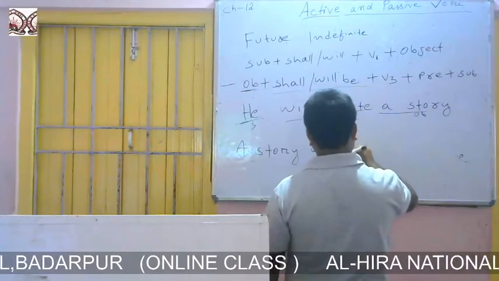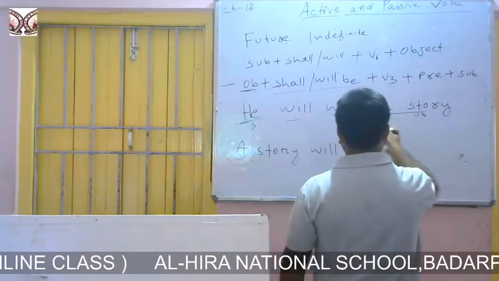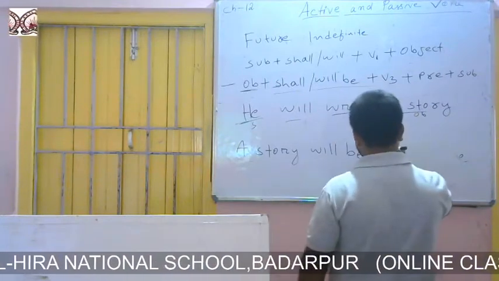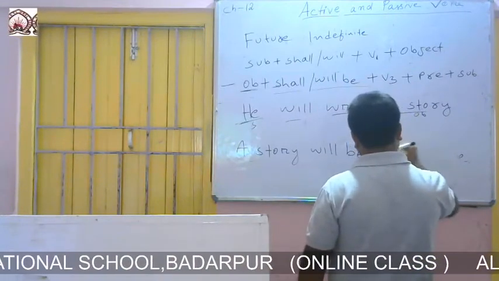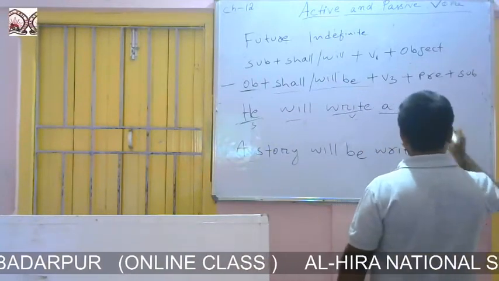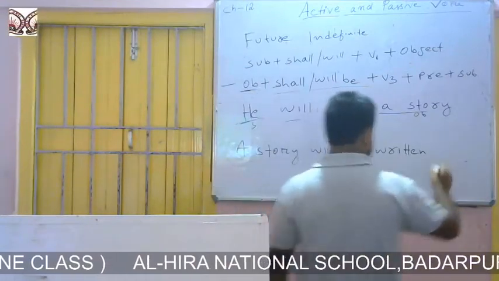Then will be, then we write the third form of the verb. Written is the third form of the verb: write, written, W-R-I-T-T-E-N. A story will be written. Then we write the preposition, most of the time by.